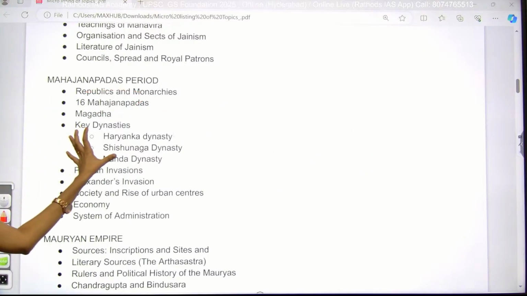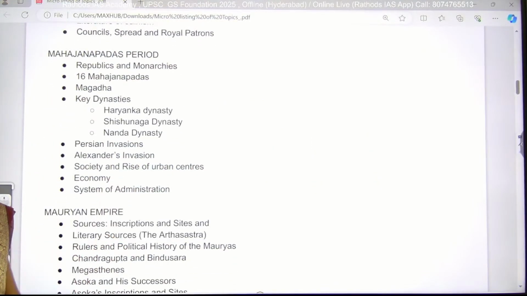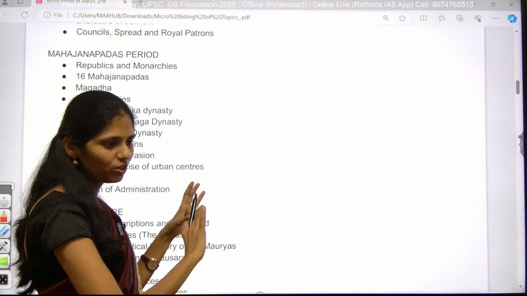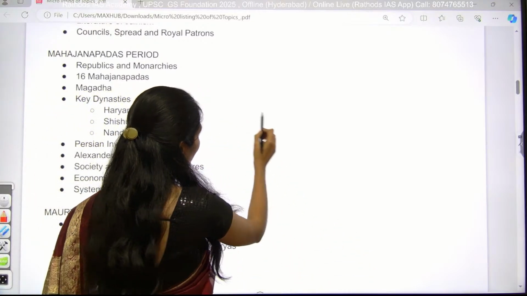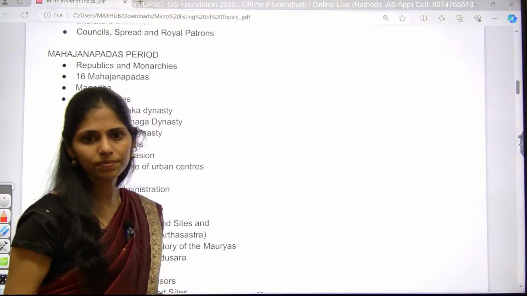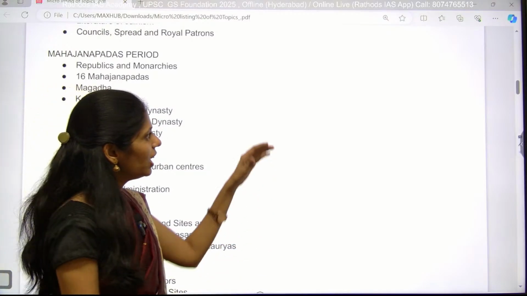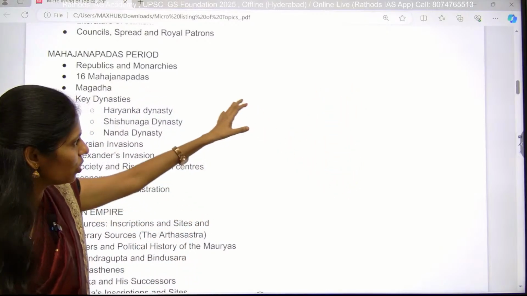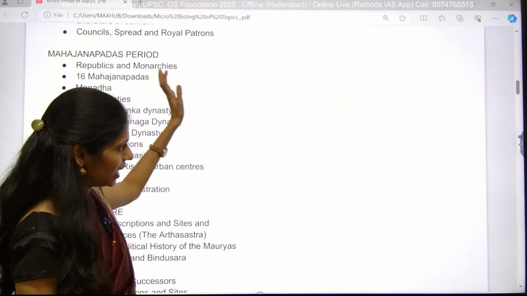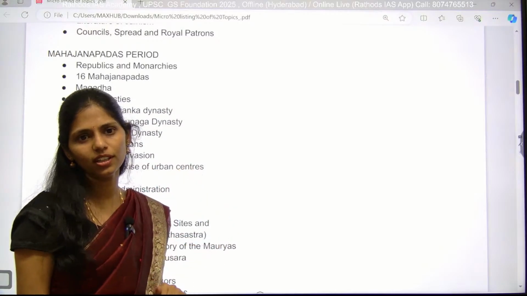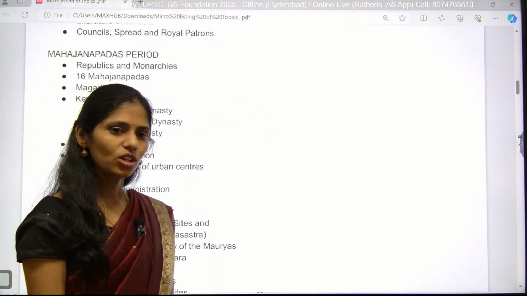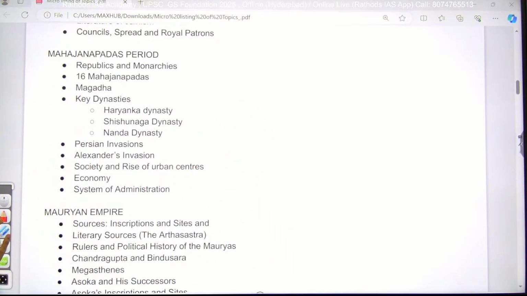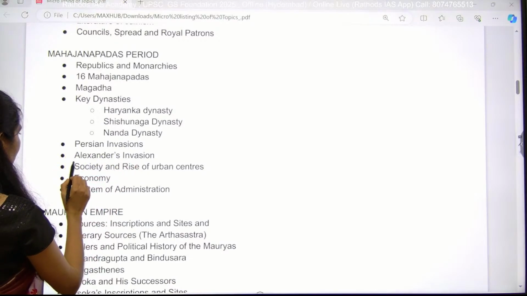And during this time period, what happened? Persian invasion started. Whenever you are reading the invasions, they happen from this northwest side only. Why? Because in the north side we have the mighty Himalayas, they may not cross. So here we have some passes and they used those, entered into India and started attacking. Here you have to know who came, like Persian invasions, Alexander invasions.